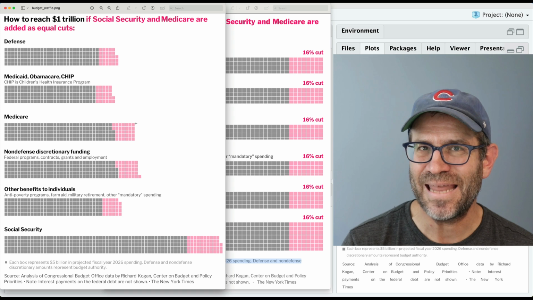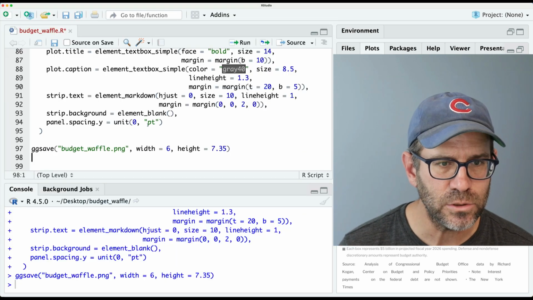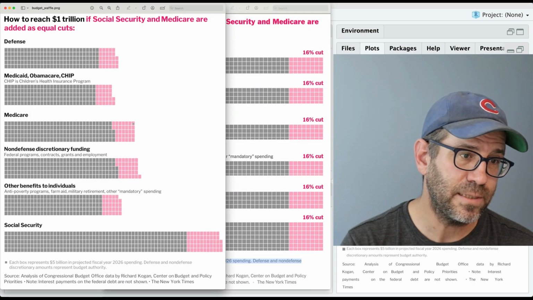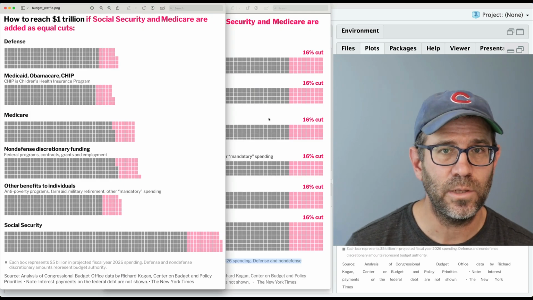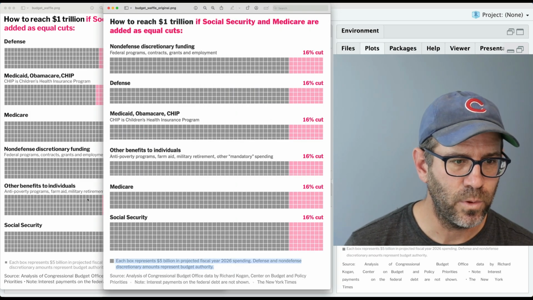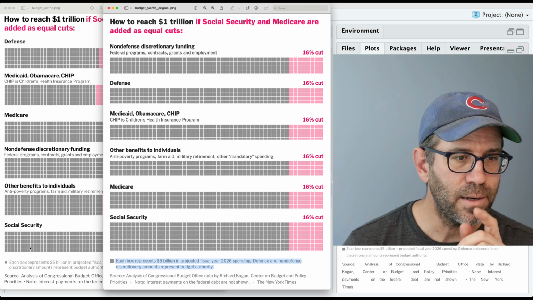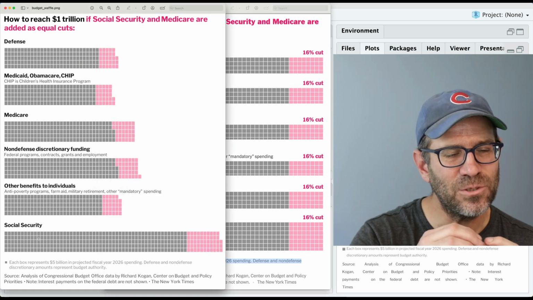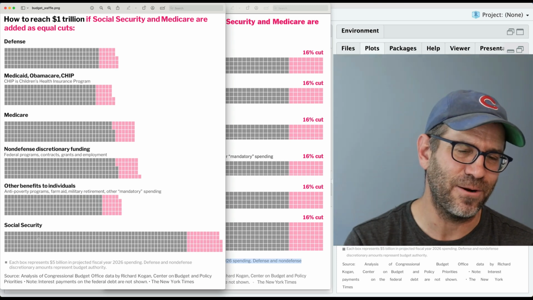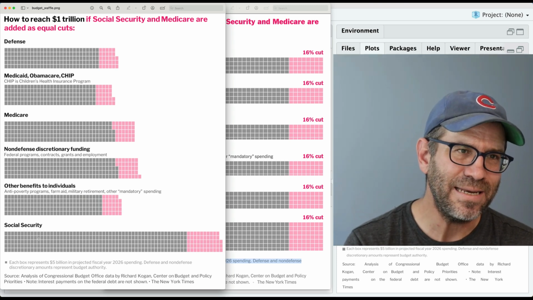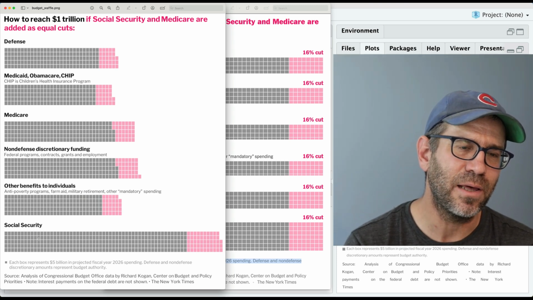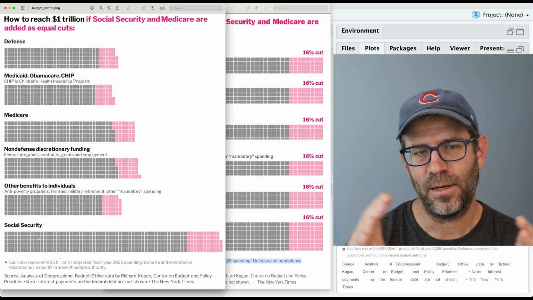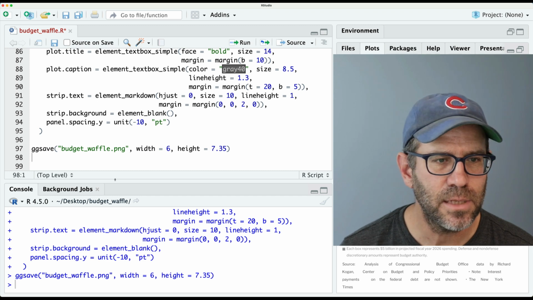Let's see if we can give it a negative number to bring it in even closer. So that's 0. Let's do -10. And that brings it in. And I think this is looking really good. I'm pretty happy with the way this is coming together. But I am noticing that as I do that, my squares are getting tall and rectangular. And so maybe what I need to do is reduce the height of the overall figure to effectively make it a wider plot, right?